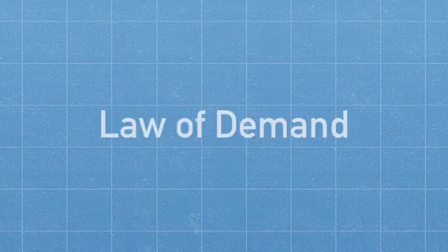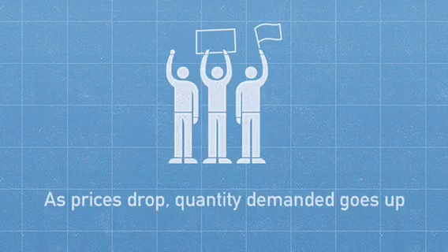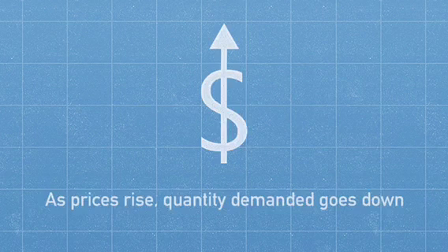This is the law of demand. It states that as prices drop, the quantity demanded goes up because more people will be willing and able to buy that product, any product. And as goods and services get more and more expensive, the amount of people that will demand those or are willing and able to buy them will go down.